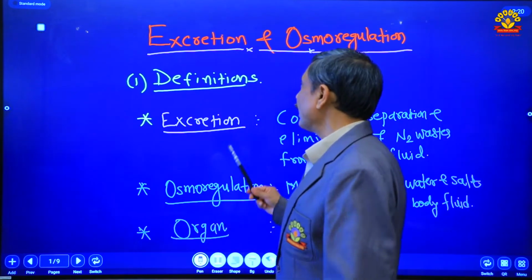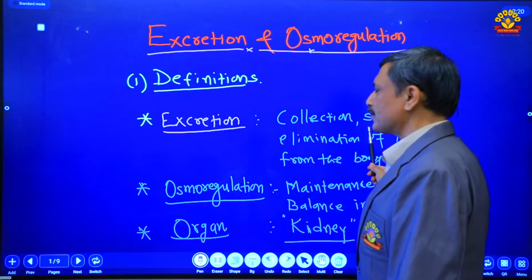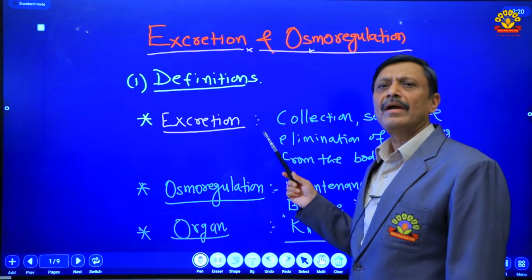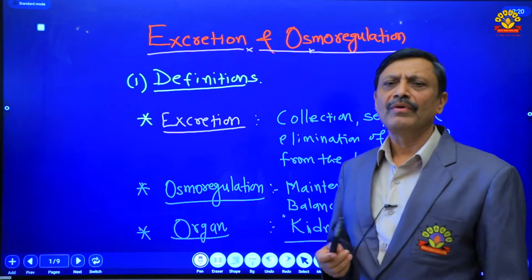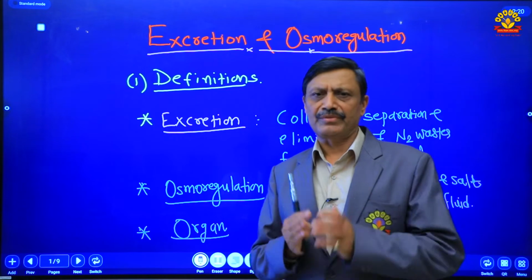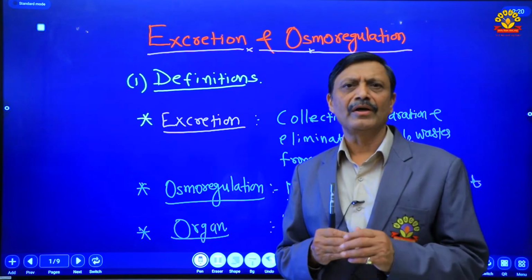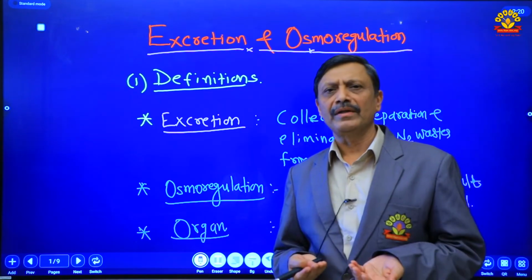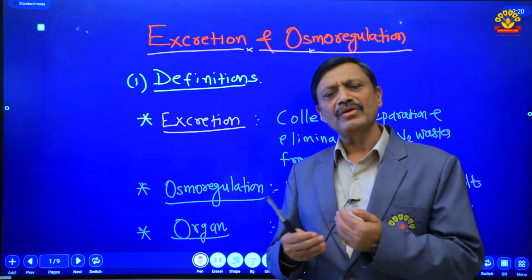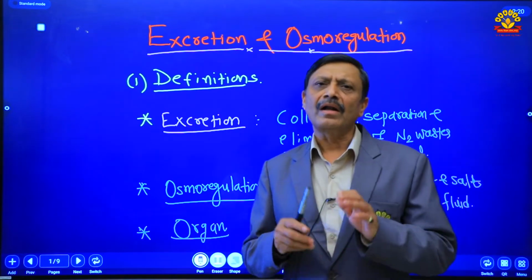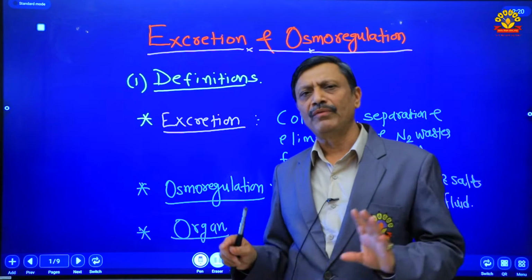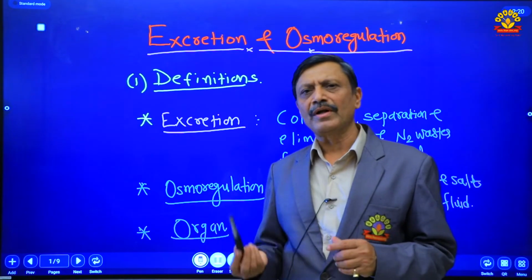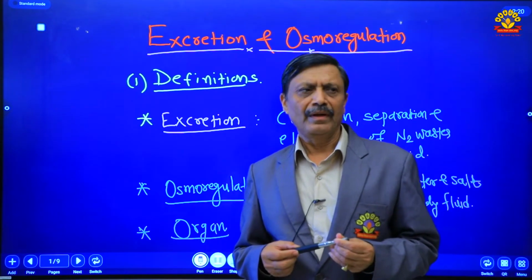See here, excretion means collection, separation and elimination of nitrogenous waste substances such as urea, uric acid, guanine. These nitrogenous waste substances are removed from the body fluid. The process is called excretion.